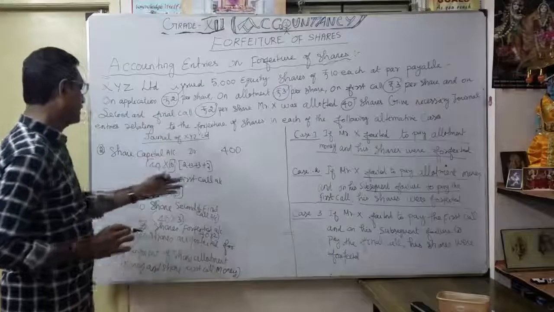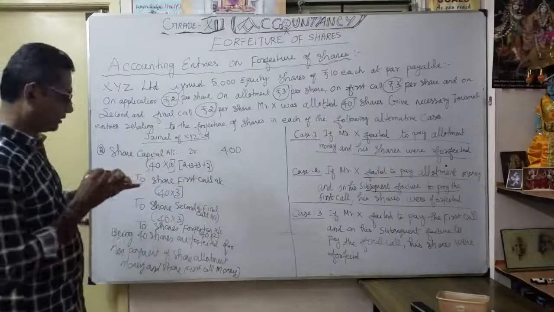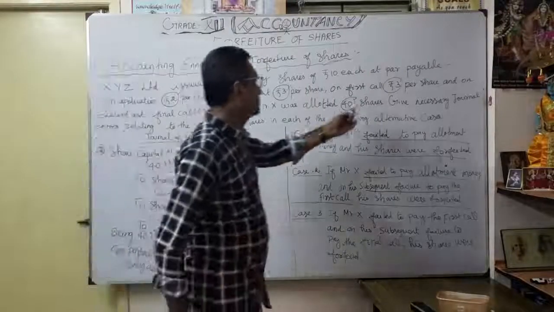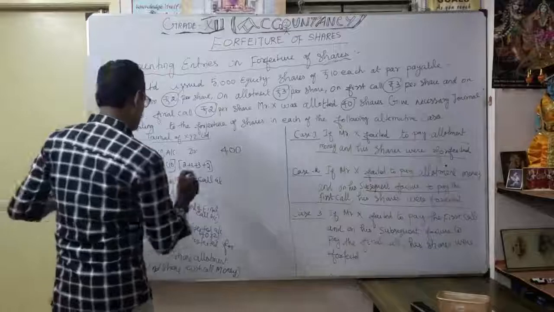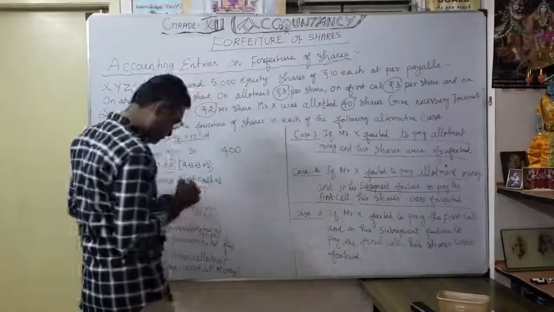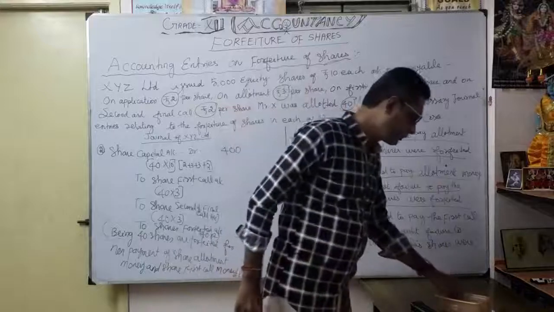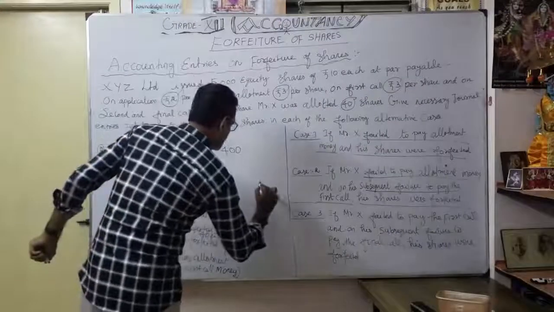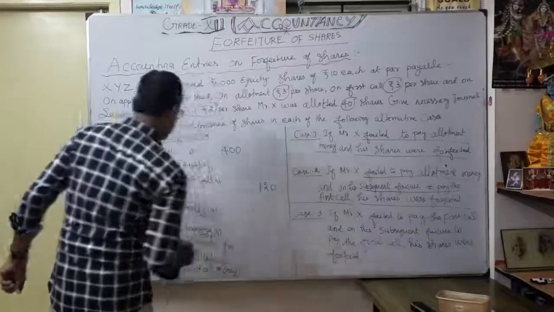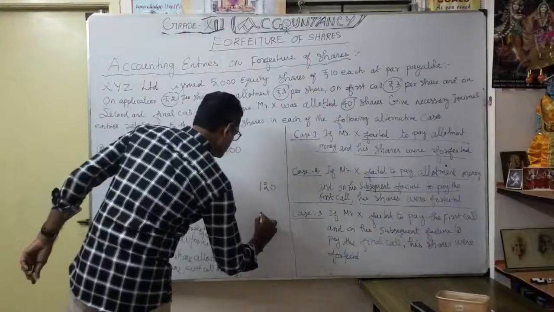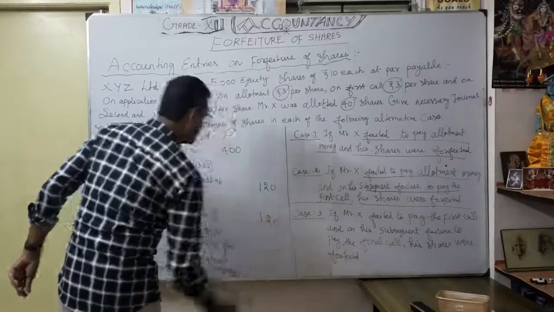So as a first call, what's the default? 40 into 3 rupees, correct. First call 3 rupees. So 40 into 3, 120. Thereafter, second and final call 40 into 3, 120.